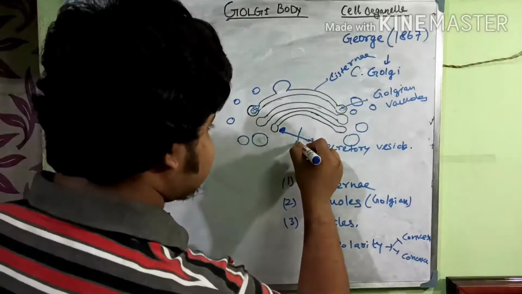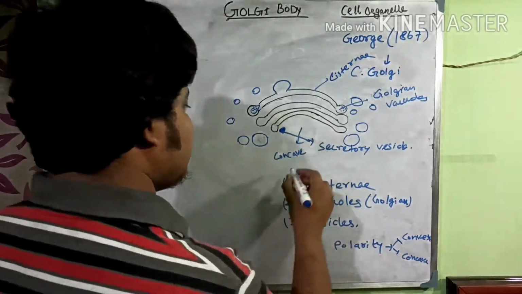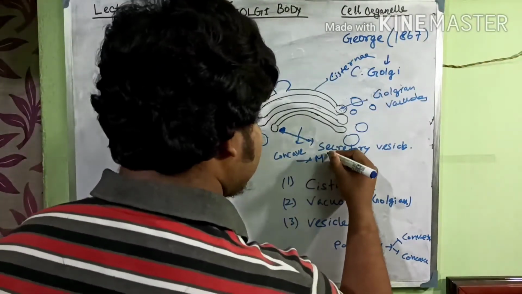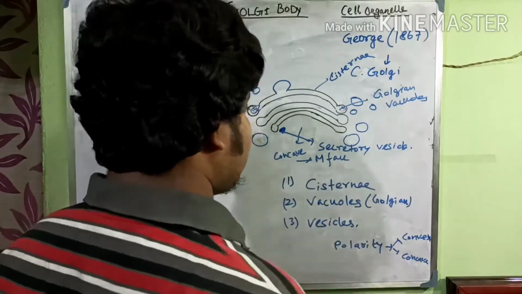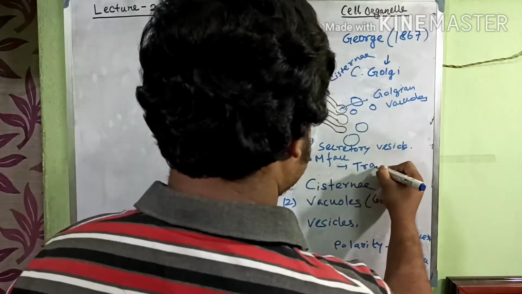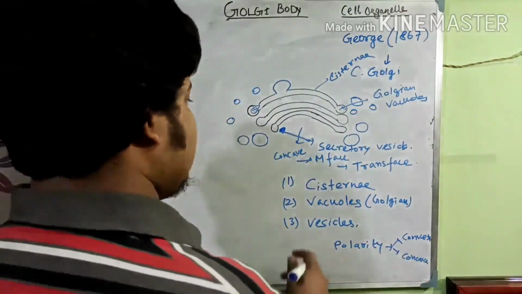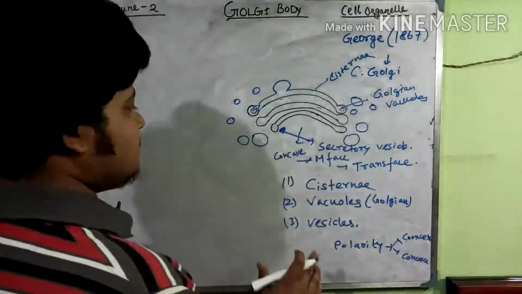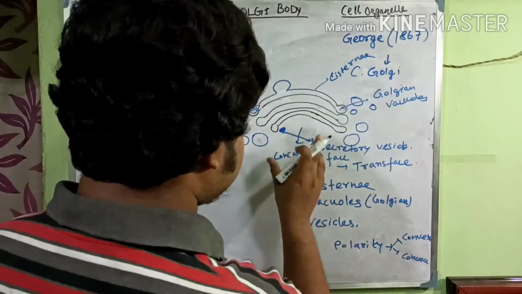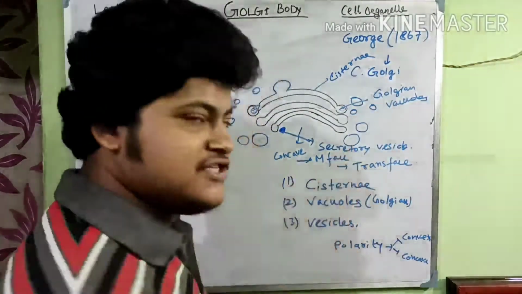The concave side is also known as the maturation phase or M phase or trans phase, because from this region the maturation of proteins, vesicles as well as lipids takes place.